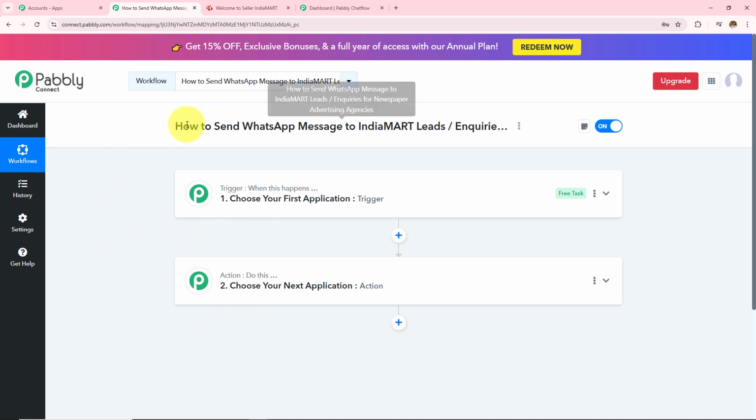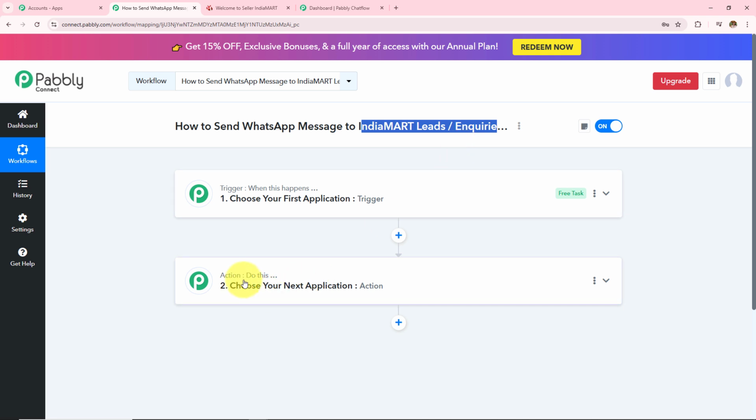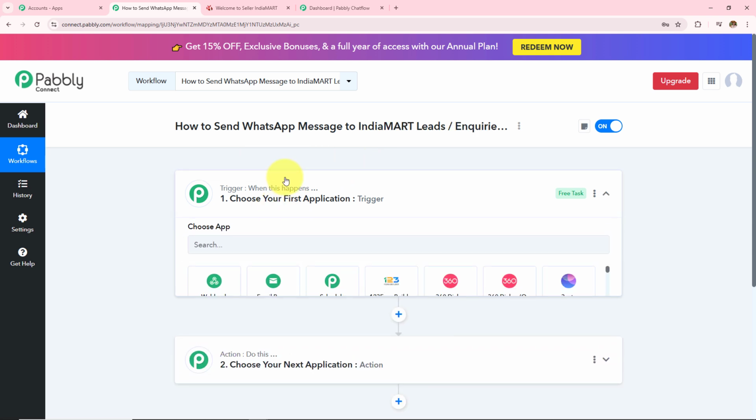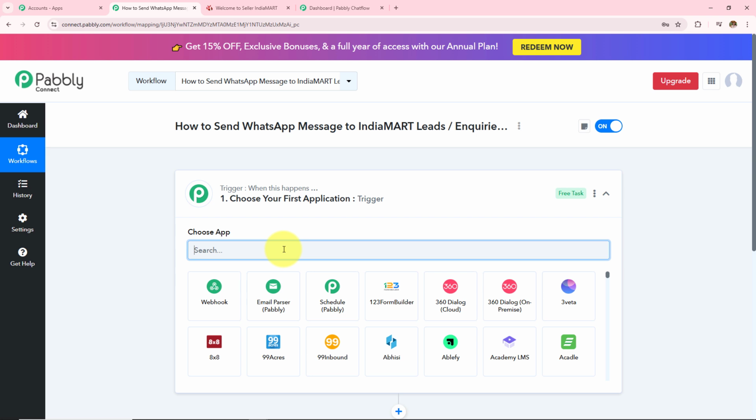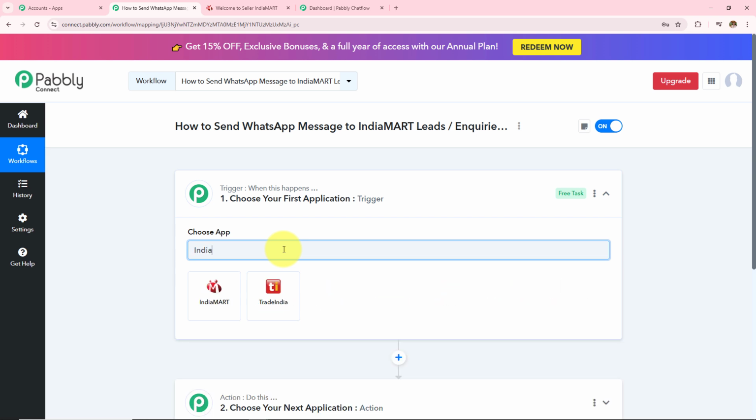Here in this workflow, I want to send automated WhatsApp message to IndiaMart leads and inquiries, which means whenever I will receive a new lead or the new IndiaMart inquiry, a WhatsApp message will be sent to that lead or the inquiry, which means whenever I will receive new lead or the new inquiry, this complete workflow here will get triggered, because trigger says when this happens. So when I receive new lead or the new inquiry in my IndiaMart and then action says do this, then send WhatsApp message.